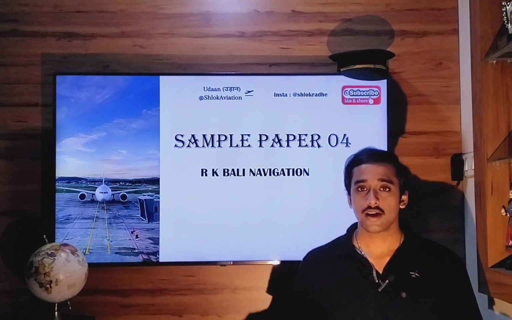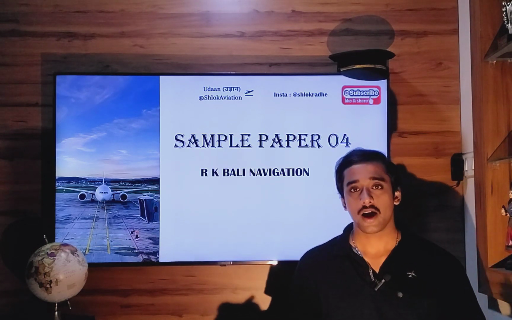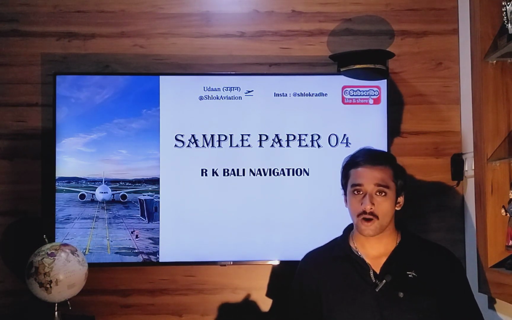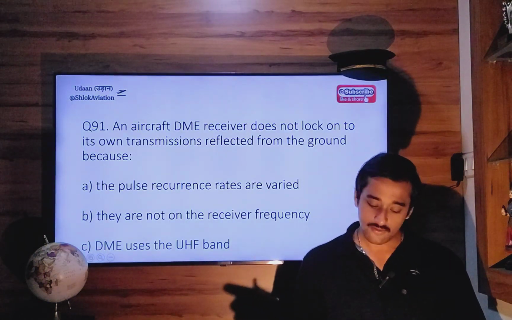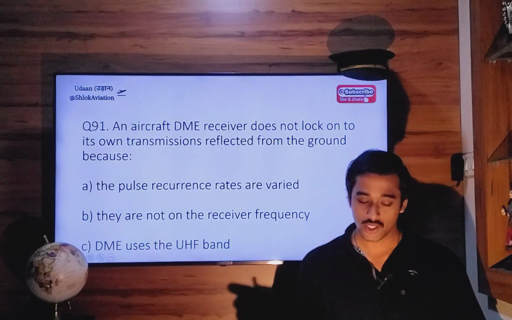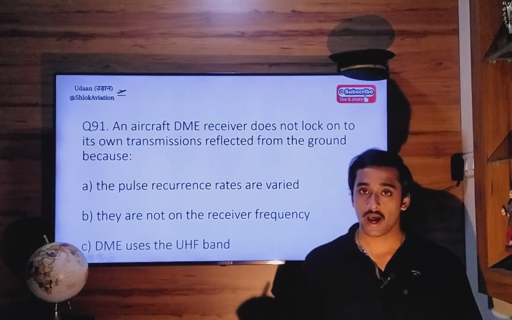In this video lecture, I am going to answer the last remaining questions from sample paper number 4, RK Bali 4th edition navigation book. So let's begin with question number 91. Aircraft DME receiver does not lock onto its own transmissions reflected from the ground because why?